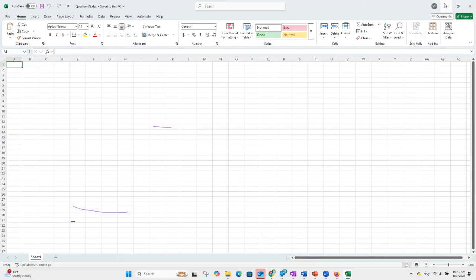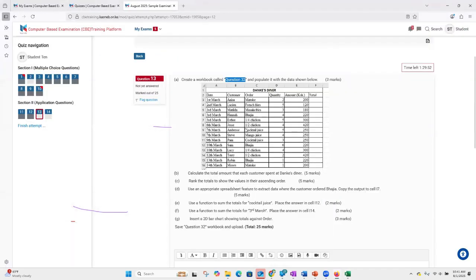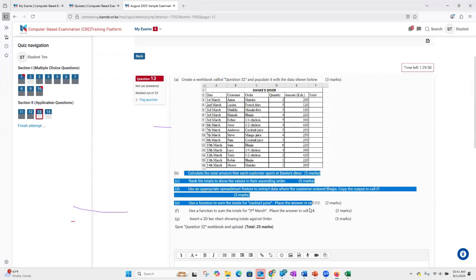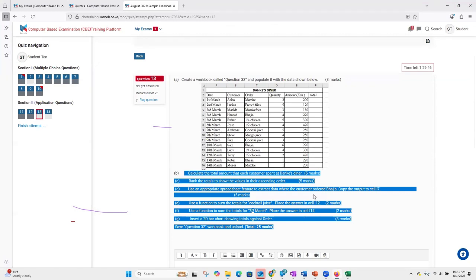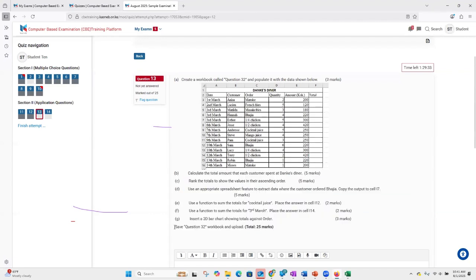So it's well saved. Then you as a student, then you will be required to go through the remaining bit of the questions. If this is a question that you are probably familiar with, if this falls under your domain, ensure that you interact with the question, get to do what it requires you to do. Then at the end, it emphasizes that ensure that you save and upload.